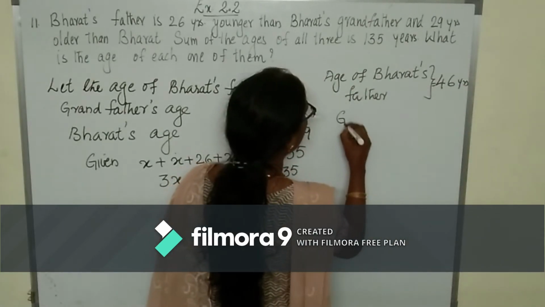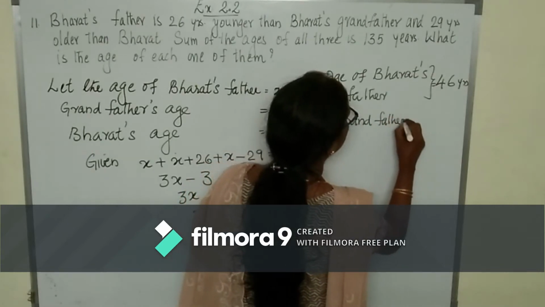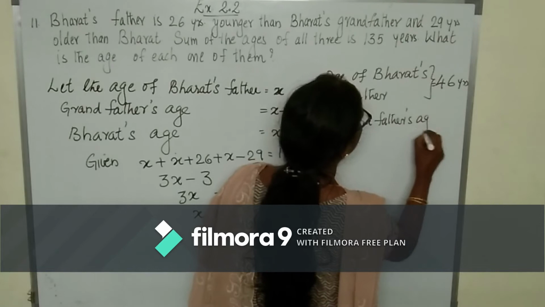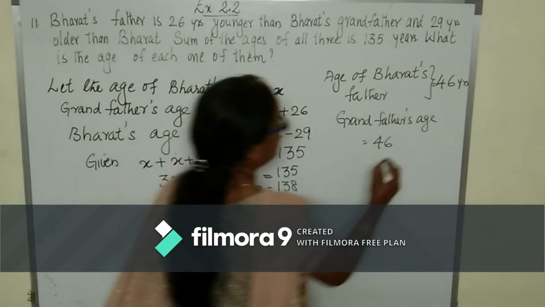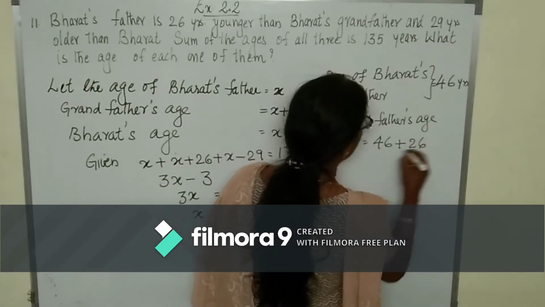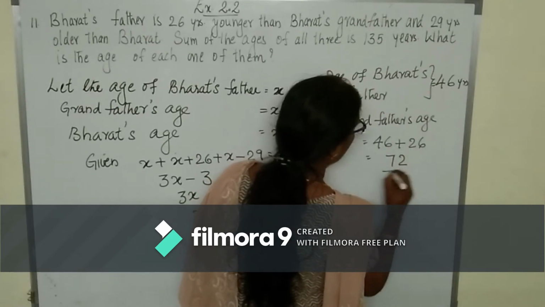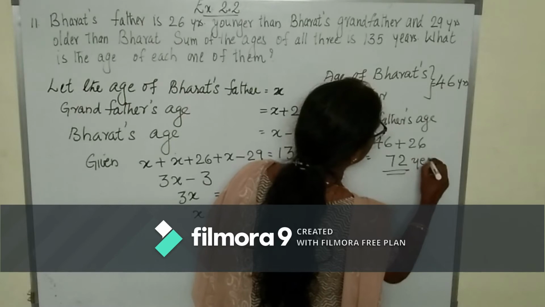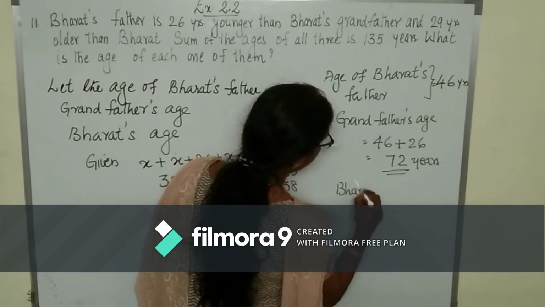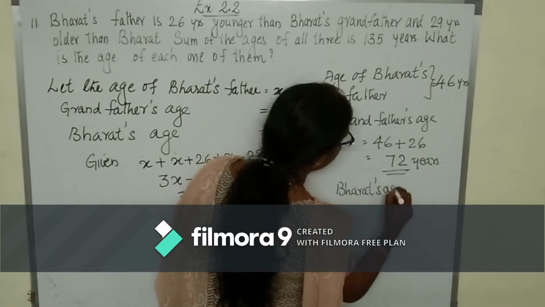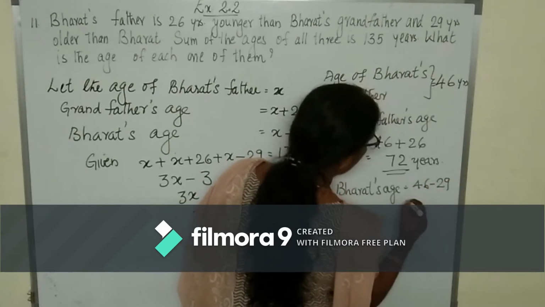Now grandfather's age is equal to X plus 26, which is 46 plus 26. How much? 6 plus 6, 12. 5 plus 2, 7. 72 years. And Bharat's age? 46 minus 29.